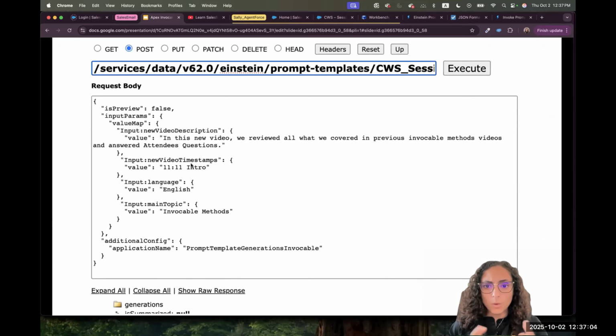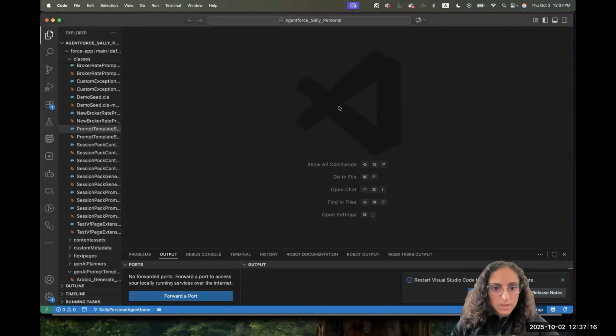So what I want to show you here is a screenshot from the Workbench that we just did together. We'll take it and split it one by one. But before doing that, let me open here. Let's create a class together. So let's create an Apex class.